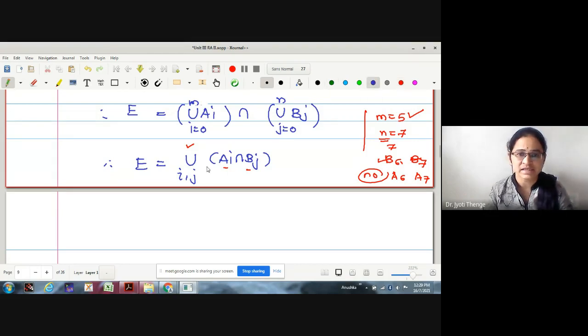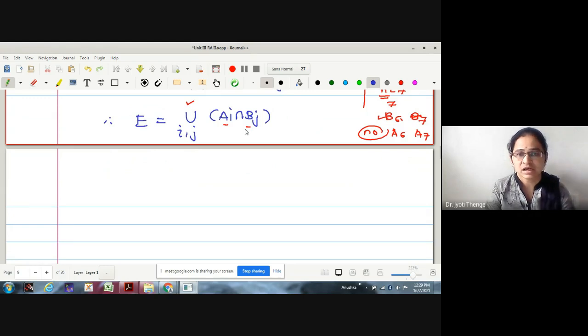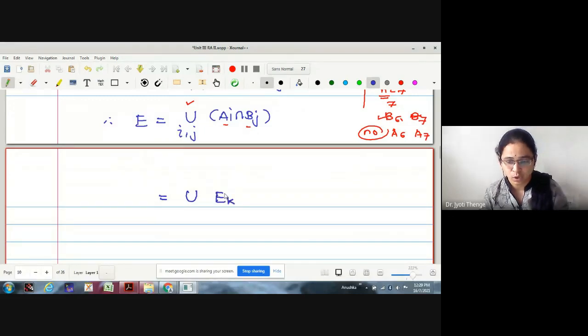Okay. Therefore, I will write this AI intersection BJ to be a new set, say EK. What will be the lower limit for I and J both? 0, no?